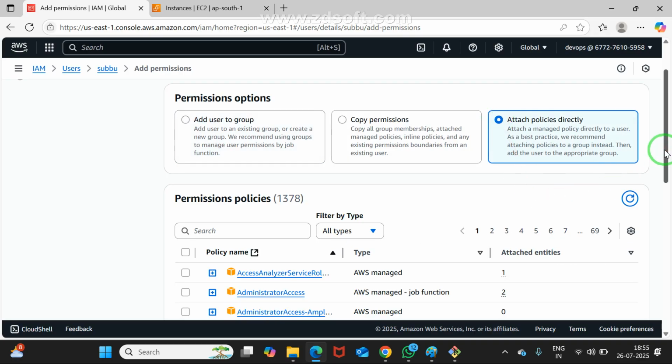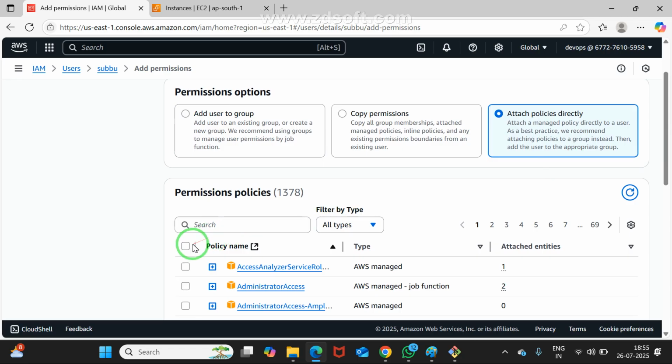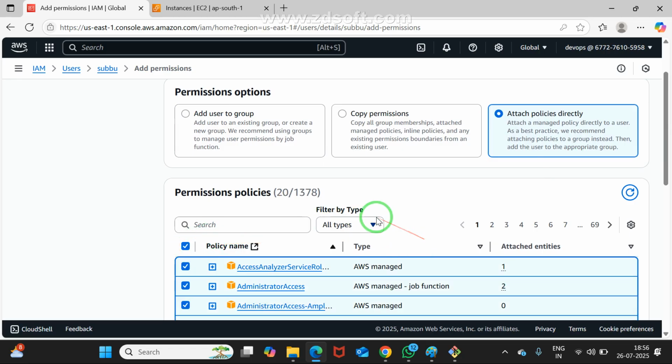Now let me try to assign many. How many is the max supported here? It is showing 20. But actually they said 10 only at the very first. Why is it showing 20 in my view?